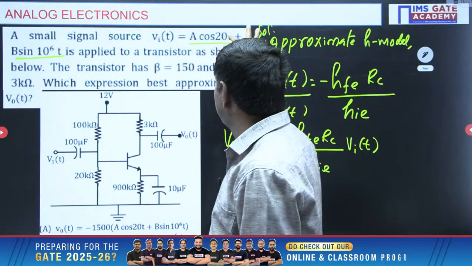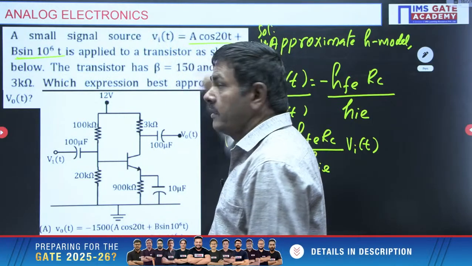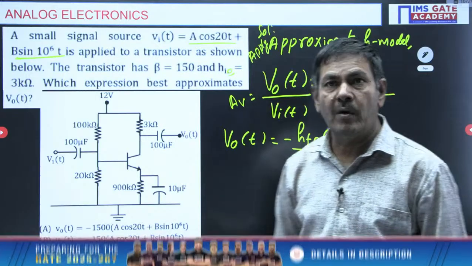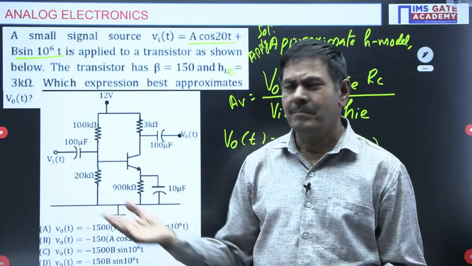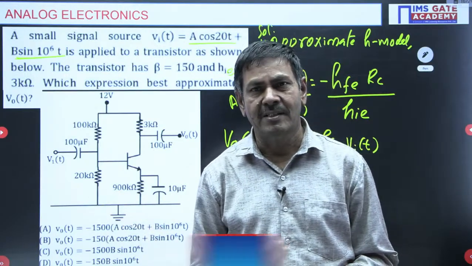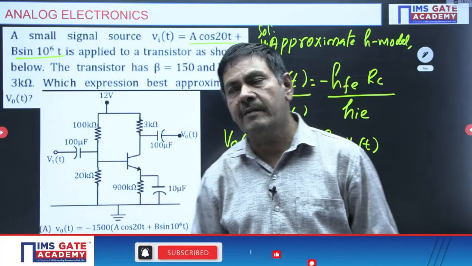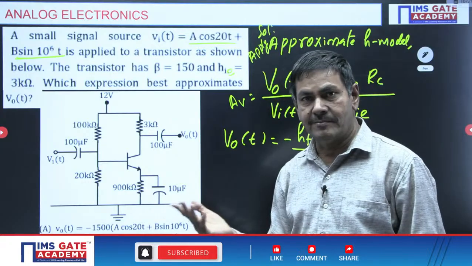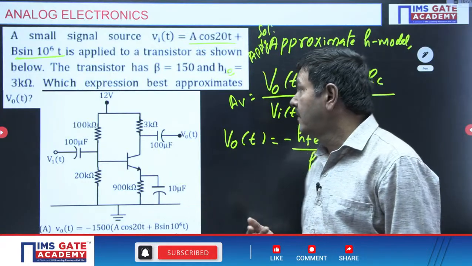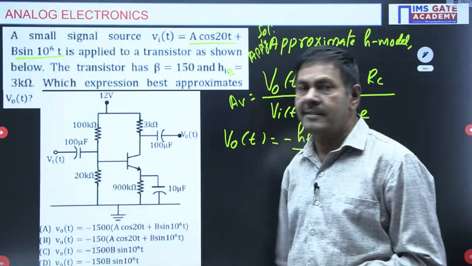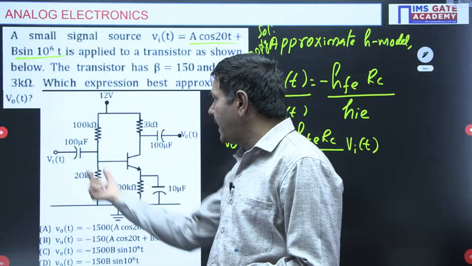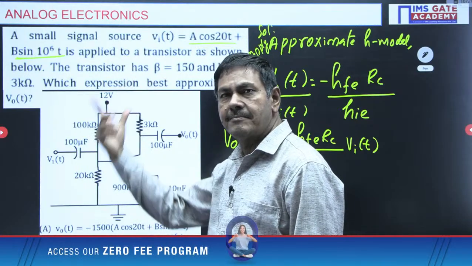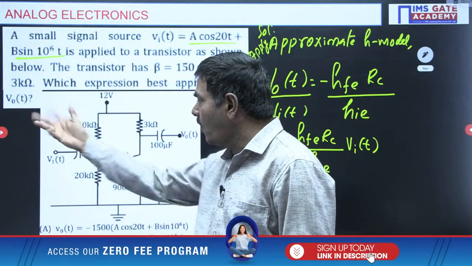Omega 1 is given as 20, A cos omega 1 t, where omega 1 equals 2 pi f, and you find out the frequency. You are going to get less than 20 hertz. Whenever it is less than 20 hertz, it is a very low frequency at the input side. At this low frequency, the reactance of the capacitor is very high, and at that time it is going to block that signal.